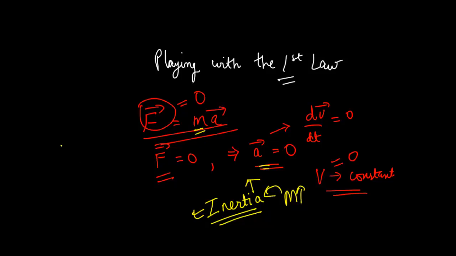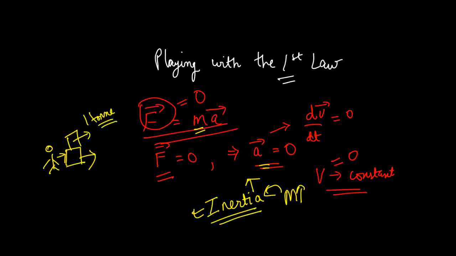If I try to push an object, the more the mass, say if I keep an elephant, I can't draw an elephant, if I keep some very heavy mass, say 1 ton or something, I know that it's harder for me to cause acceleration. So this property is what we call inertia. Very important to understand that.